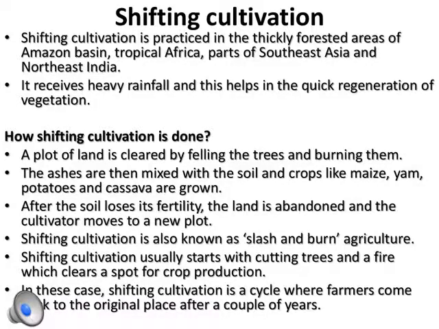Shifting cultivation. Shifting cultivation is also known as slash and burn agriculture. It is where, after the cultivation, the land is abandoned and the cultivators move to a new plot. This was done earlier when the primitive tribal people used to live. They used to select a plot of land, burn it, cultivate on that land and then leave it, because once the cultivation is done, the land becomes abandoned.